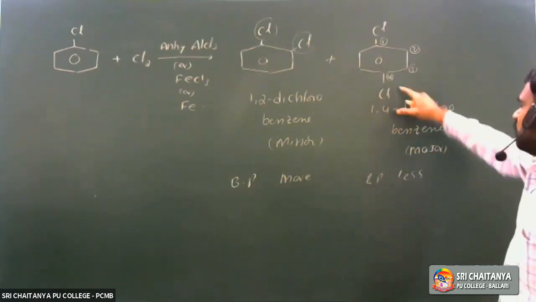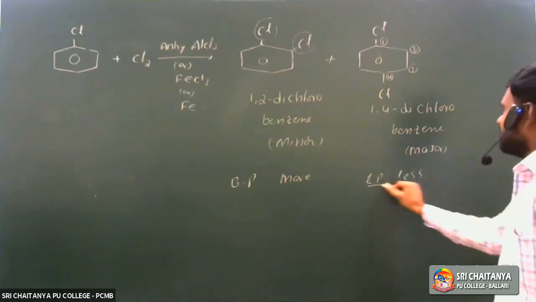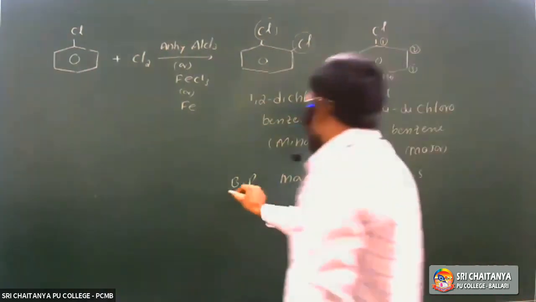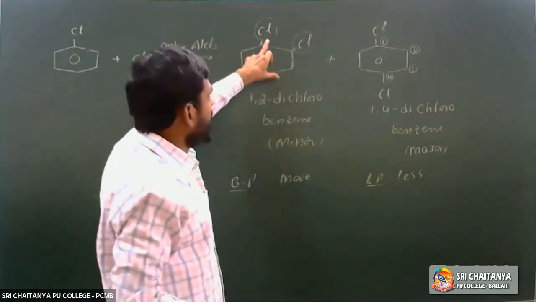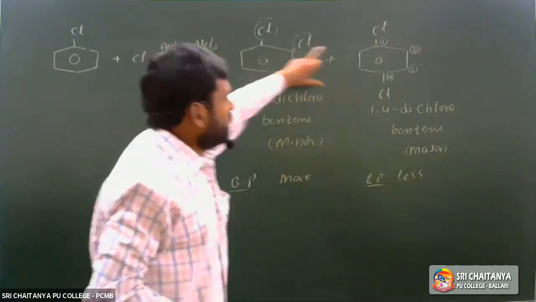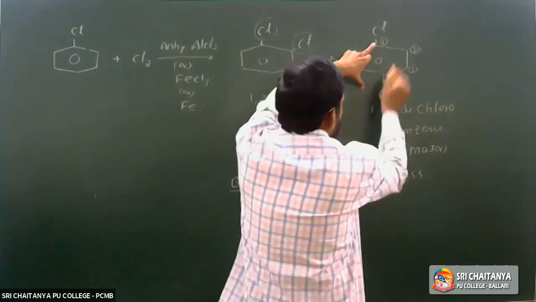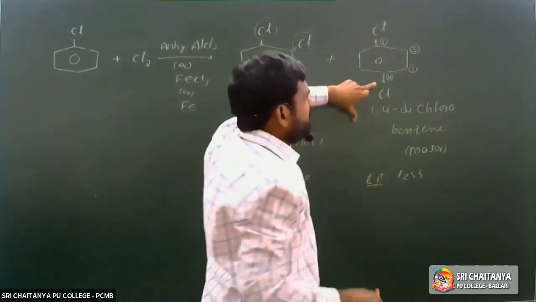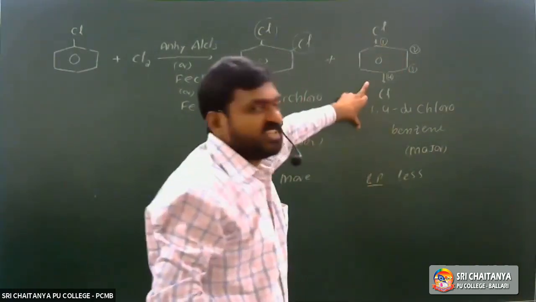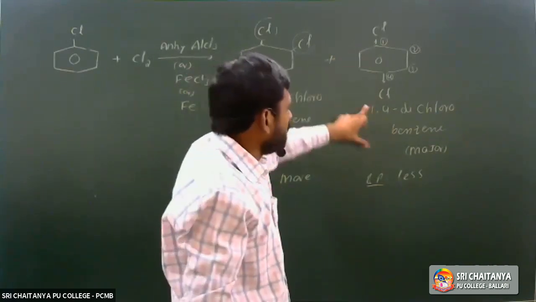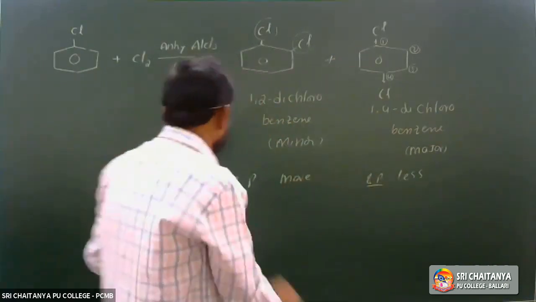Para dichlorobenzene has a lower boiling point than the ortho isomer, because the ortho isomer is more polar. In the para isomer the dipole moment is plus mu in one direction and minus mu in the opposite direction, so the resultant dipole moment is 0. It is considered non-polar, so its boiling point is less.